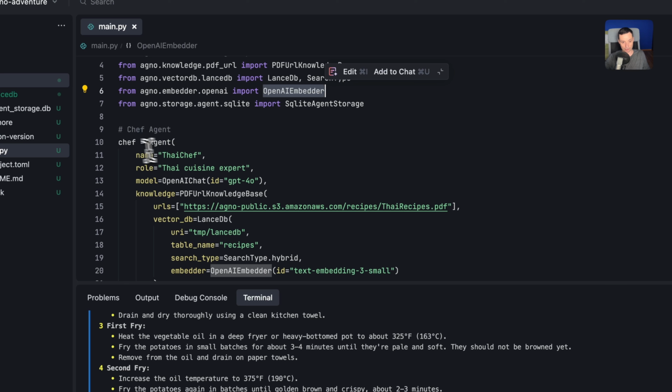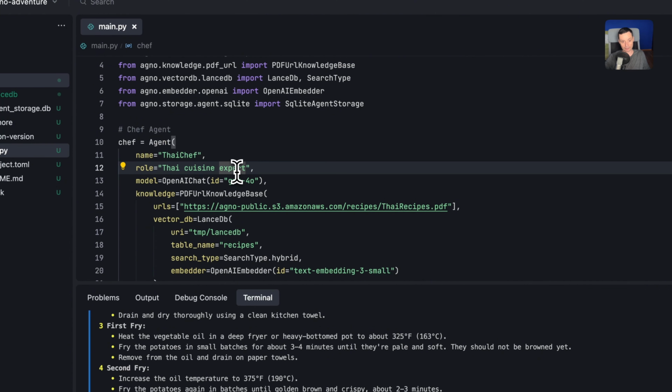And in here we have the chef. So basically like this, we're defining our first agent. We assign it a name. In here you assign it a role also. You have the Thai chef, it's called Thai cuisine expert. This is the role that it has. And in here you have the model again.